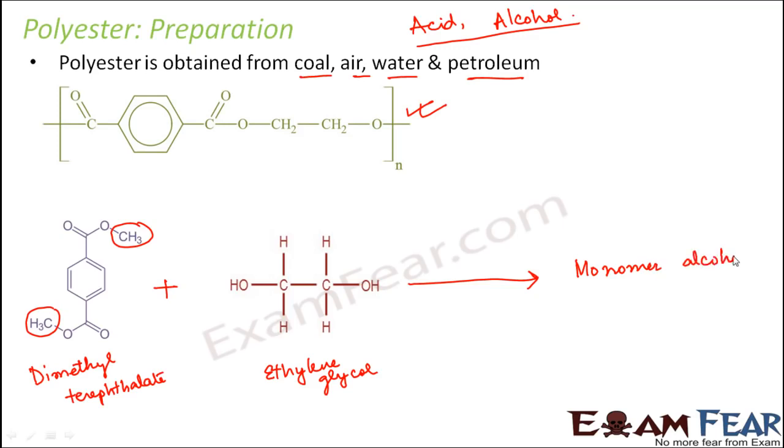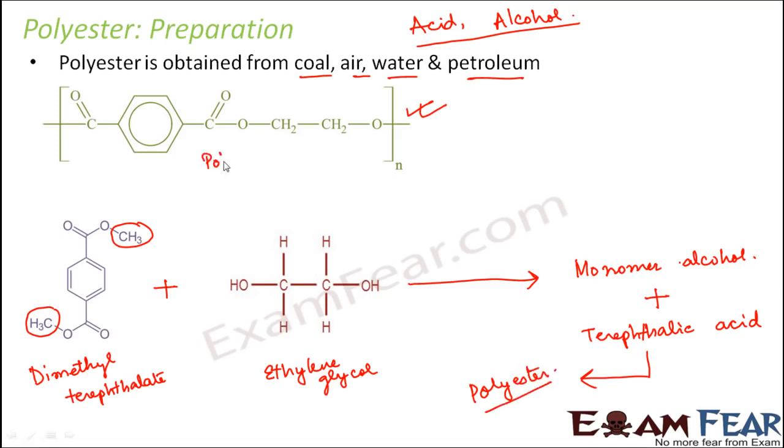What do we mean by monomer alcohol? That means this particular alcohol acts as the monomer unit which undergoes polymerization to form the polymer. Correct? Now this monomer alcohol will in turn combine with terephthalic acid, and one alcohol and one acid will combine to form the polyester. Which is the polyester that is formed? Polyethylene terephthalate. So that is the structure of this one. So this is how the structure would be. Polyethylene terephthalate.